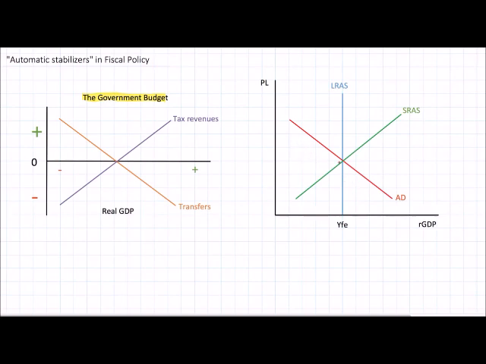Let's assume, for example, that an economy starts at full employment. This economy is humming along, producing exactly the level of output that it should be producing. Nearly everyone who wants a job has a job. The economy is producing efficiently. It's growing at a stable rate. It has low and stable inflation, and it has full employment.